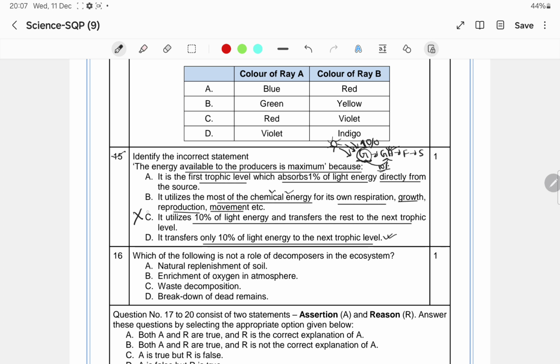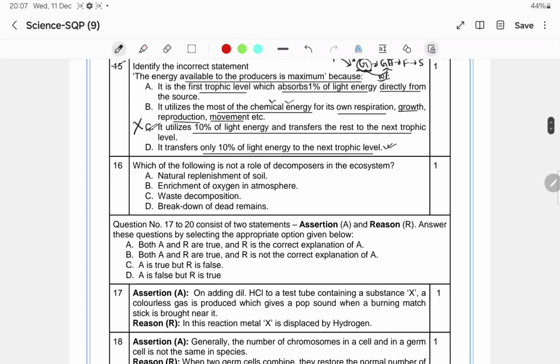It is the incorrect statement. So the answer will be option C. Clear? Okay. Now it is given there, which of the following is not a role of the decomposers in the ecosystem? So who are the decomposers?